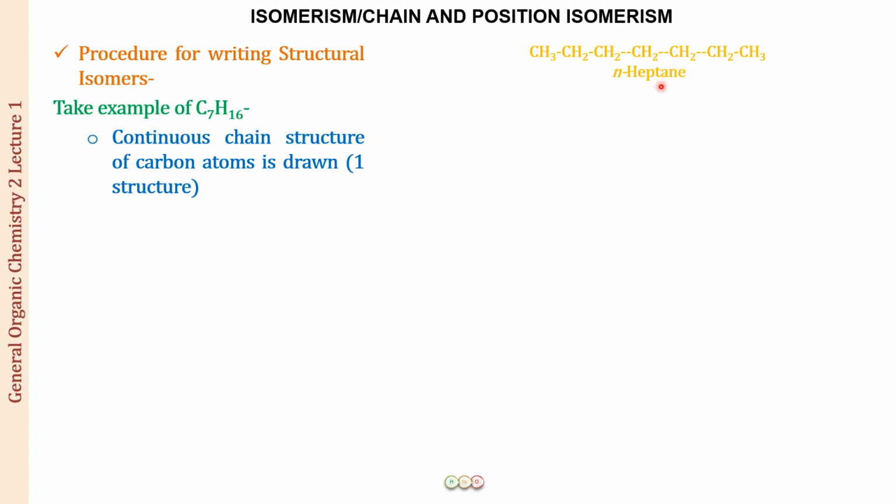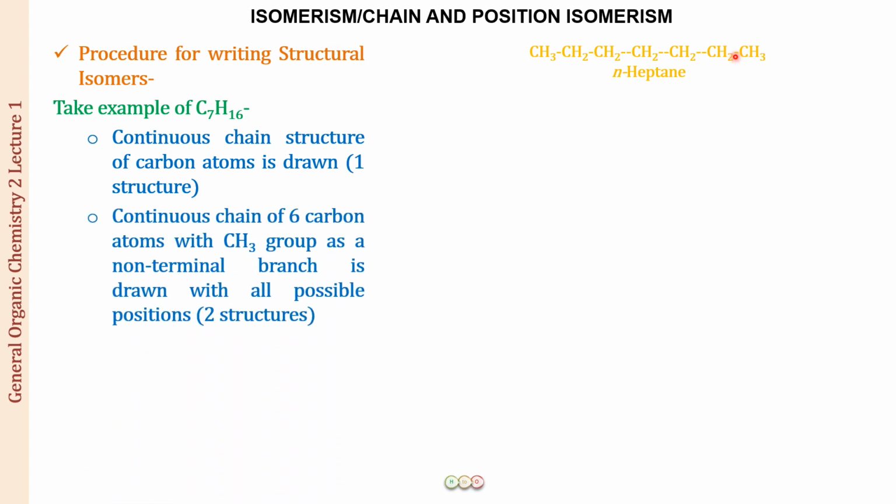All right. Now the next step, we are going to write an isomer. So we are going to decrease the length of the chain. We will be drawing a continuous chain of 6 carbons and 1 carbon going out. That means we will be having an extra methyl group, and we will be putting this methyl group at different positions to draw all the possible structures, but they should be the non-terminal positions.